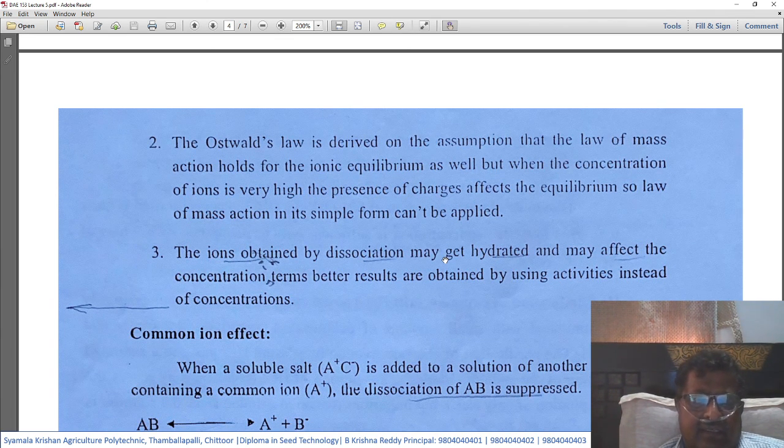Number 3, the ions obtained by dissociation may get hydrated and may affect the concentration. Better results are obtained by using activities instead of concentrations. That means the ions obtained by dissociation get hydrated, and this hydration affects the concentration, so better results are obtained by using activities instead of concentrations of the materials.